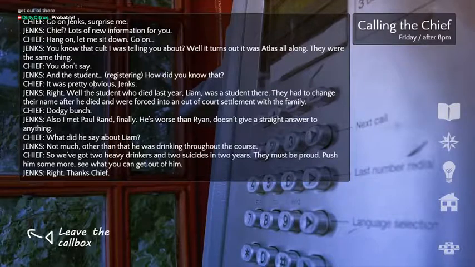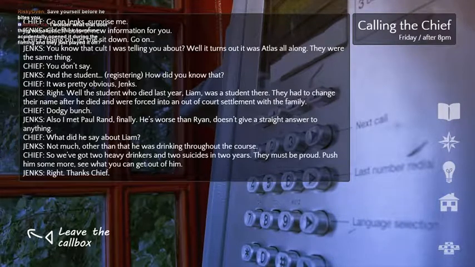Go on. You know that cult I was telling you about? Well, it turns out it was Atlas all along. They were the same thing. You don't say. How did you know that? It was pretty obvious, Jenks. Well, the student who died last year, Liam, was a student there. They had to change their name after he died and were forced into an out-of-court settlement with the family.